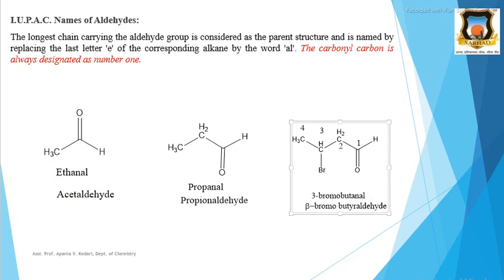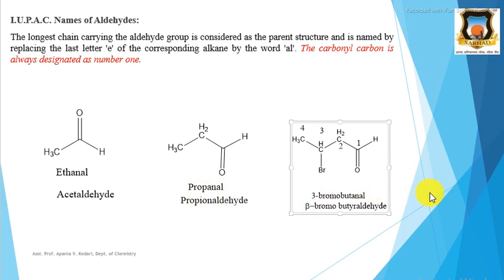Then second example is propanal. That is 1, 2, 3, a 3 carbon aldehyde. The 3 carbon alkane is propane, and the E of propane is replaced by Al. Therefore, its nomenclature becomes propanal, and its common name is propionaldehyde.